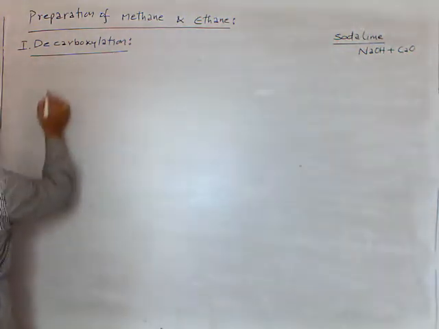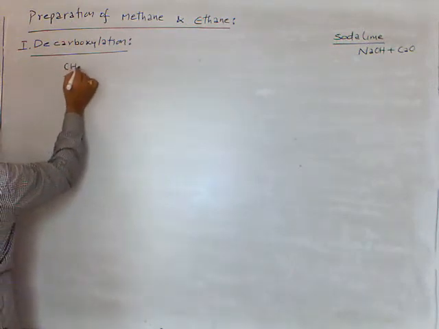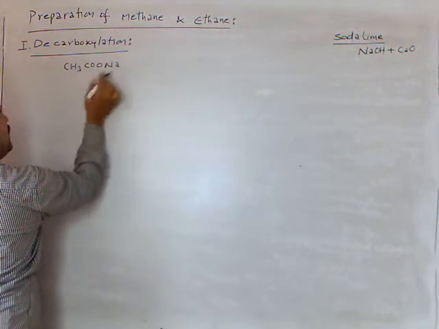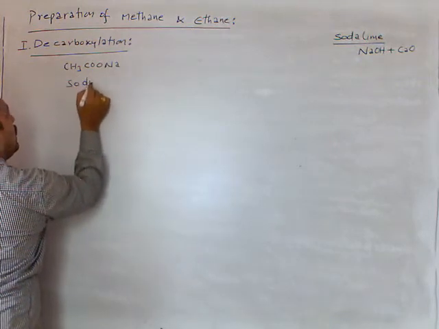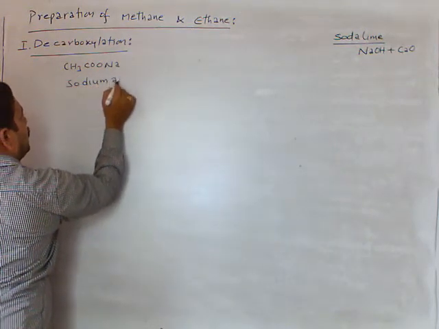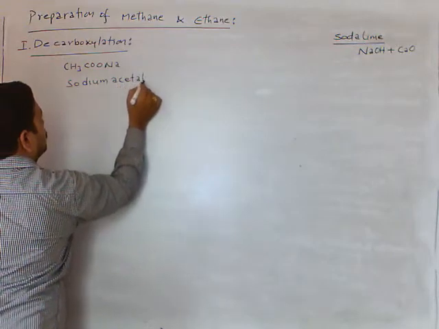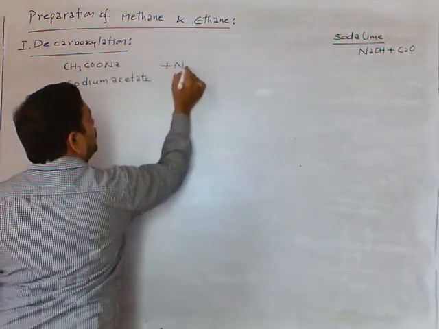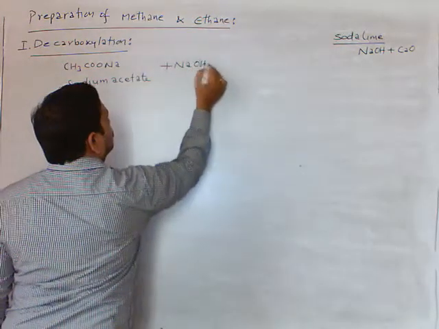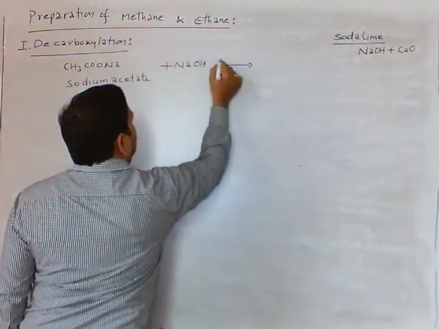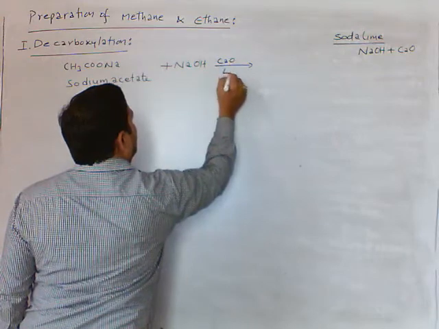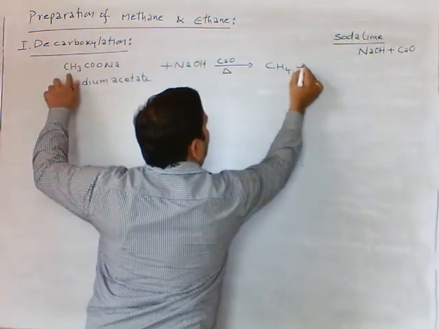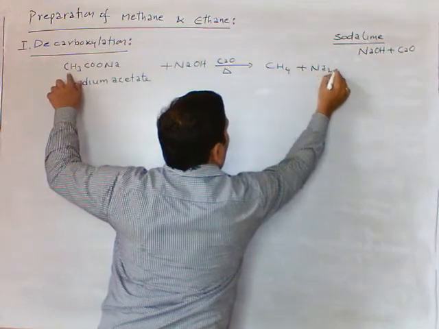Now I am taking CH3COONa. Its name is sodium acetate. So decarboxylation of sodium acetate with soda lime on heating gives methane, CH4, plus Na2CO3.